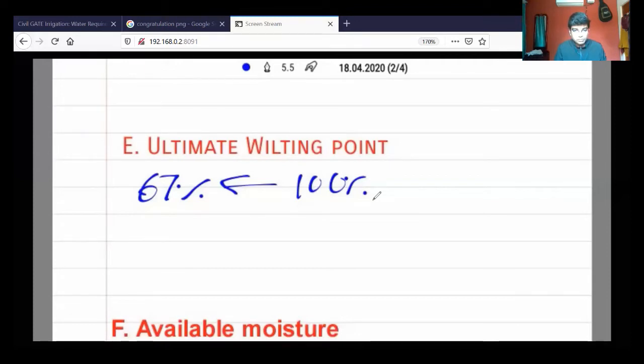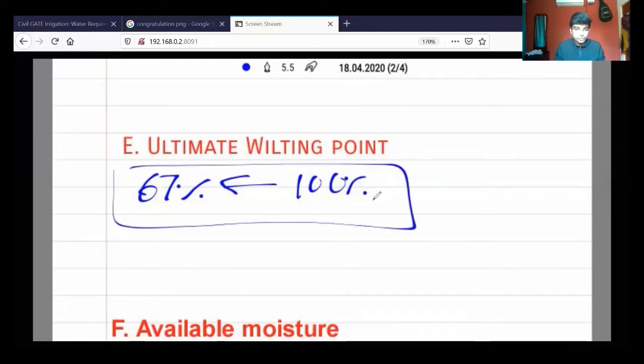If you consider the moisture existing in terms of physical conditions, you are talking about the greenery, the plant condition, nutrition conditions. If you consider only those parameters, we talk about the permanent wilting point. If we add the moisture percentage in addition to the physical conditions, you are adding the moisture availability conditions in the soil. We have talked about this 67%. If you are talking about the numericals in addition to the physical conditions, then it is called the ultimate wilting point. So that is the slight difference between the permanent and the ultimate wilting point.